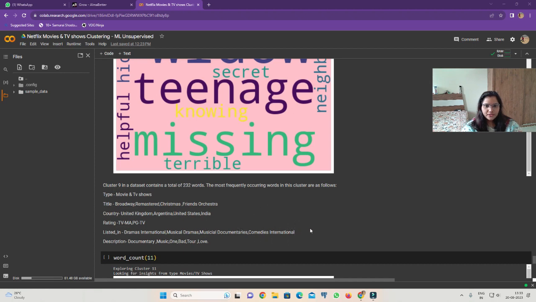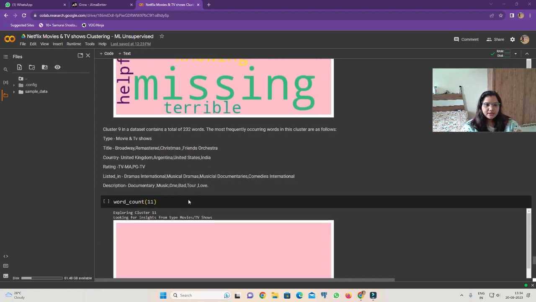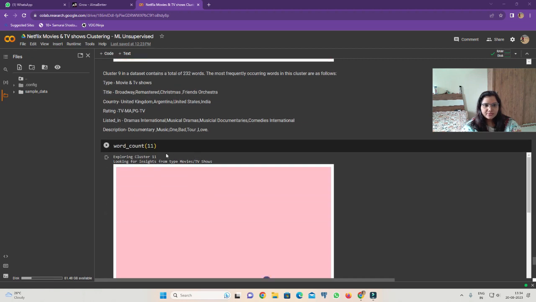The most frequently occurring words in the cluster are as follows: type movie, TV shows, then the title Broadway, remaster, Christmas, Friends, orchestra, then the country United Kingdom, Argentina, United States, India, and the rating is TV-MA, PG, TV-PG. And listed in dramas, international, musical dramas, musical documentaries, comedies, international, and description documentary, music, backdoor and love.